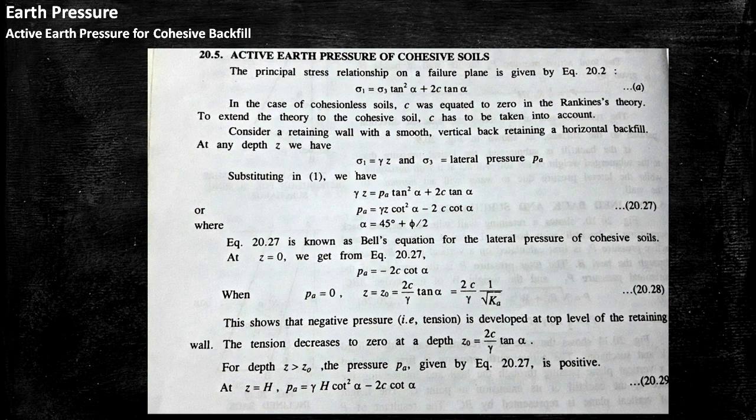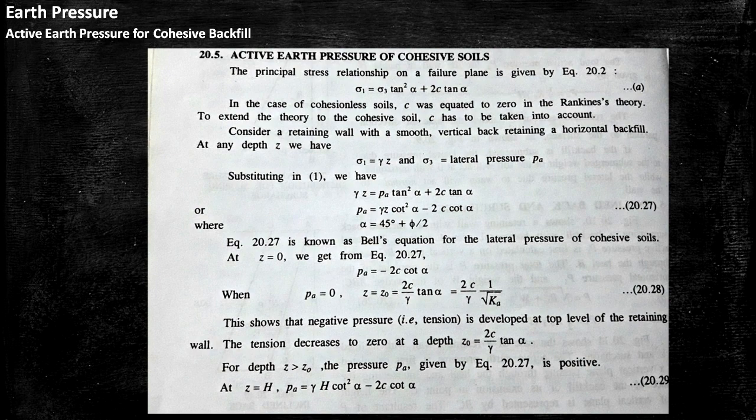When Z equal to 0, Pa equal to minus 2c cot alpha. And when Pa equal to 0, then Z equal to Z0 equal to 2c by gamma tan alpha. Or finally we can write Z0 equal to 2c by gamma into 1 by root Ka. It shows the negative pressure developed at the top level of the retaining wall. The tension decreases to 0 at depth Z0, where Z0 means 2c by gamma into tan alpha. For depth Z tends to Z0, the pressure is Pa.